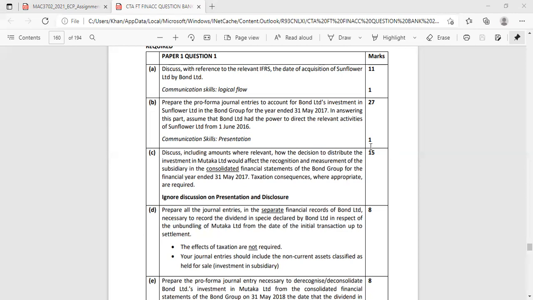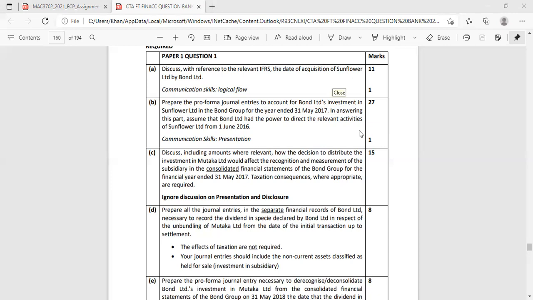Exam level is different because it is completely integrated and will have change in ownership. So I'm not going to give you an exam question.